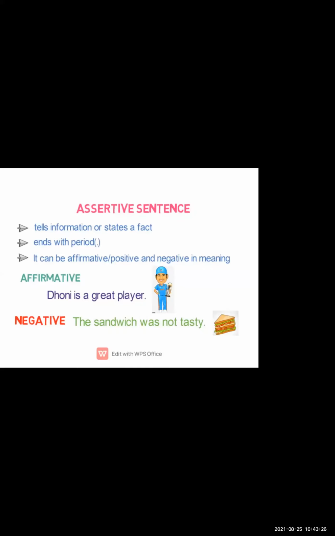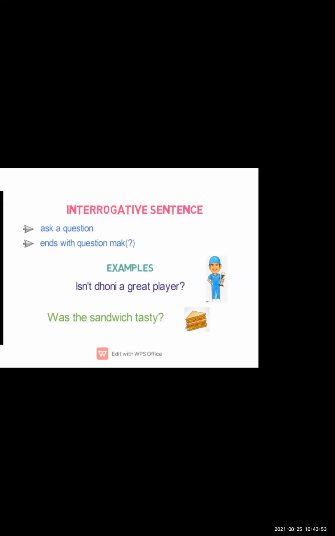While writing a negative sentence, students, we use specific words like not, never, no, nobody. We use these kinds of words for making a negative sentence. So students, assertive sentence means what? It gives you information or states a fact, and it can be affirmative, that means positive, or negative.